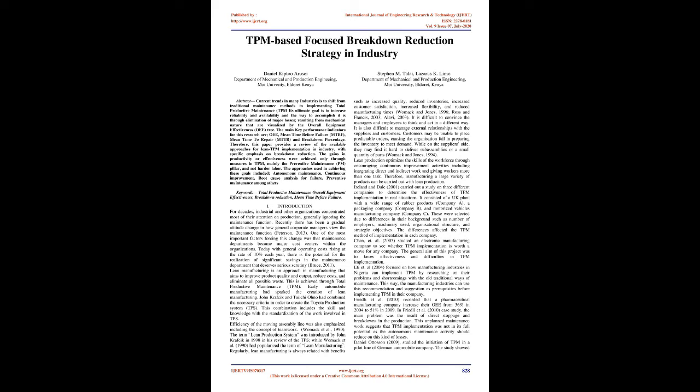The gains in productivity or effectiveness were achieved only through measures in TPM, mainly the preventive maintenance, PM, pillar, and not harder labor. The approaches used in achieving these goals included autonomous maintenance, continuous improvement, root cause analysis for failure, preventive maintenance among others. Keywords: total productive maintenance, overall equipment effectiveness, breakdown reduction, mean time before failure.